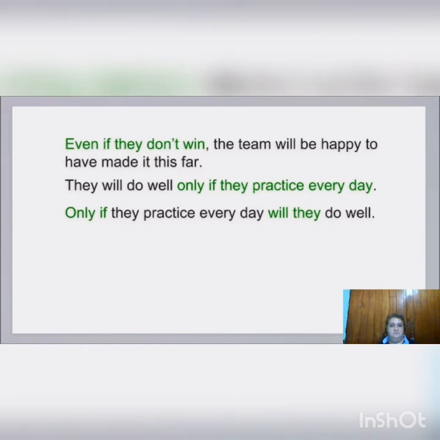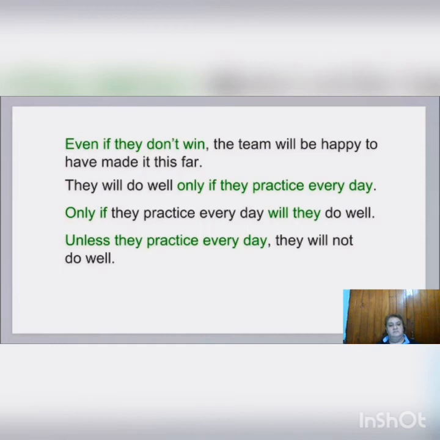Unless means that something will happen if another thing does not happen. For example, unless they practice every day, they will not do well. In case means in order to be prepared for something that may possibly happen in the future. I'm taking my umbrella in case it rains.